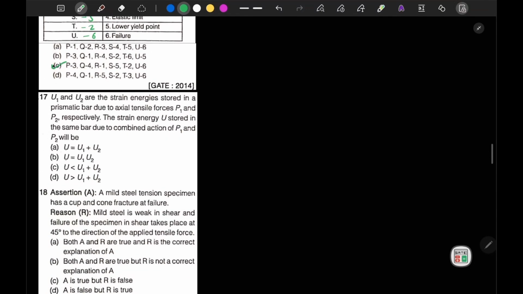Now similarly, let's move to question number 17. It is mentioned that U1 and U2 are strain energy stored in the prismatic bar due to axial tensile load P1 and P2 respectively. The strain energy U is stored in the same bar due to combined action of P1 and P2. Okay, so if we write U1, it is equal to P1 square L by 2AE.